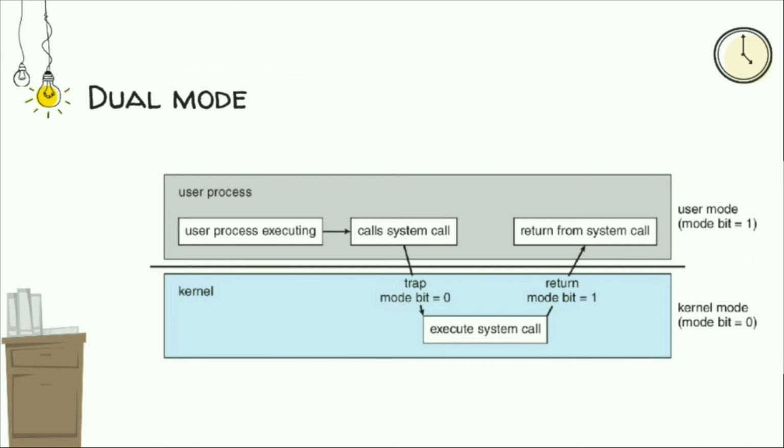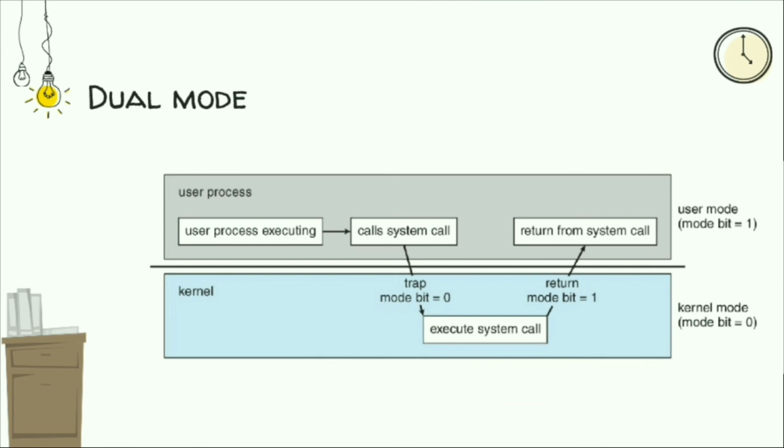When the system is switched on, in the booting process, hardware starts in kernel mode. Then the operating system is loaded from secondary memory to main memory and the OS starts running. Then the user application gets started in the user mode. Whenever a trap or interrupt occurs, the hardware switches from the user mode to the kernel mode, changing the mode bit from 1 to 0. Whenever the OS gains control of the system, it is in the kernel mode, which is also called privileged mode.